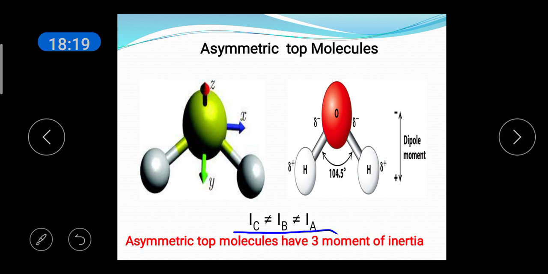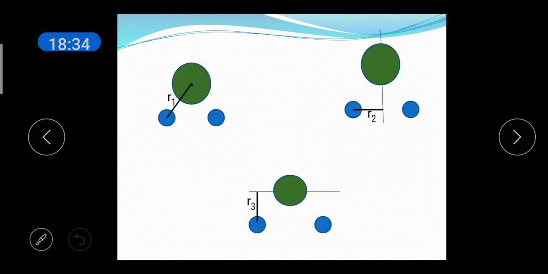So, linear molecules have 1 moment of inertia. Spherical top molecules have 1 moment of inertia. Symmetric top molecules have 2 moments of inertia. And asymmetric top molecules have 3 moments of inertia.